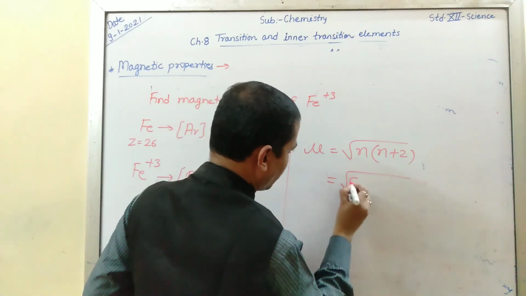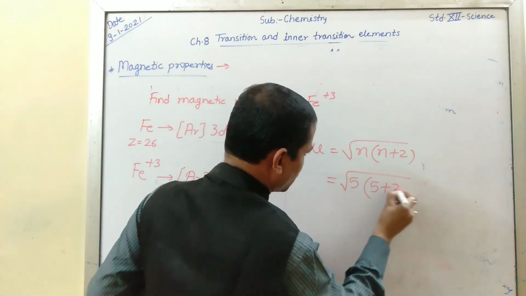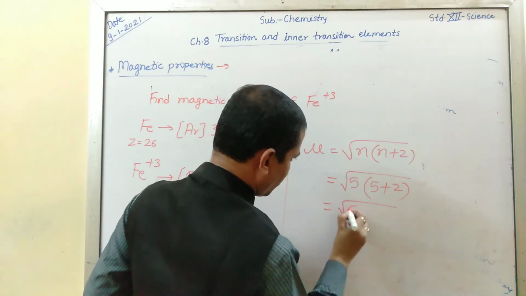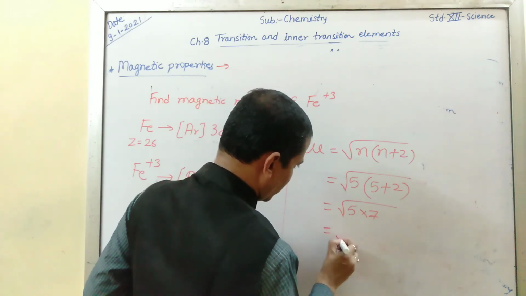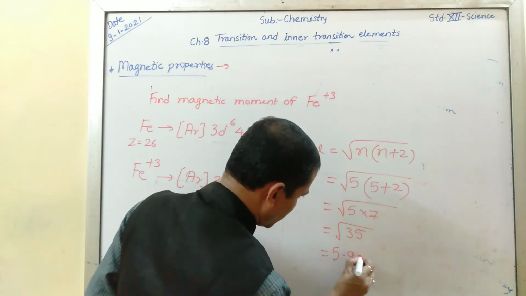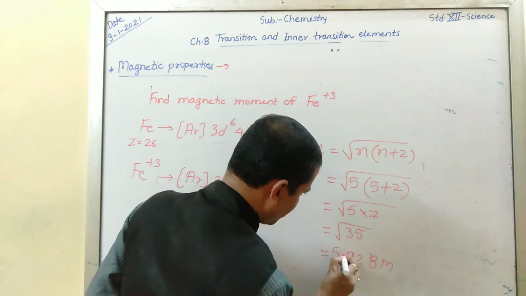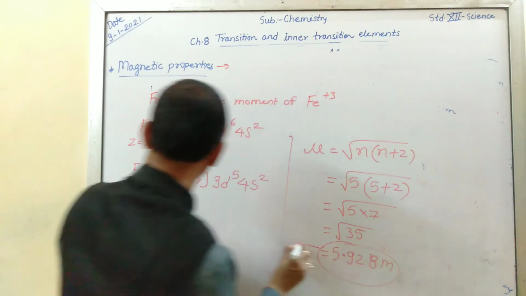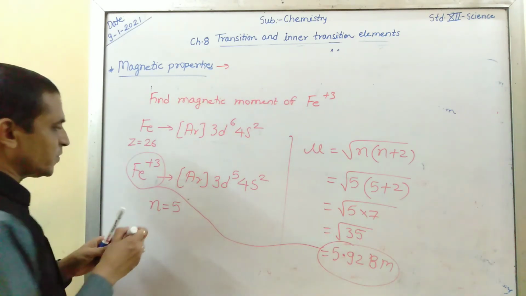You get 5 into 5 plus 2, therefore 5 into 7 is equal to 35, and the square root of 35 is 5.92. So this is the magnetic moment of Fe plus 3.